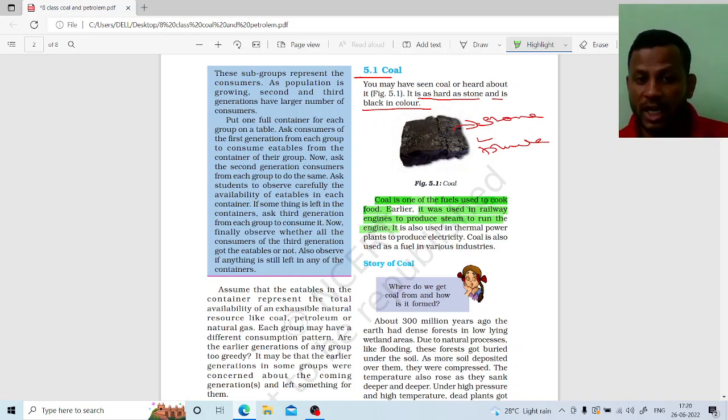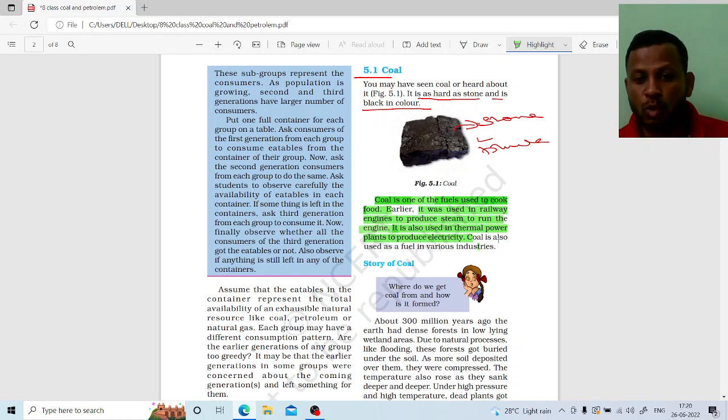In the earlier days, coal was used to run the railways or the trains, and it is also used in thermal power plants to produce electricity. For example, Raichur Thermal Power Station, I think you people have heard this name, where coal is used to produce electricity.